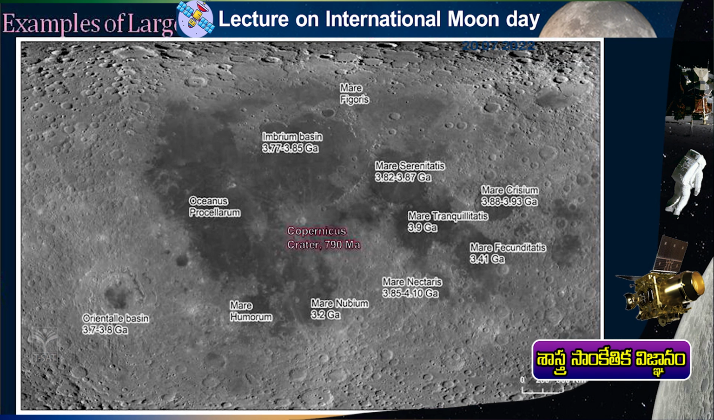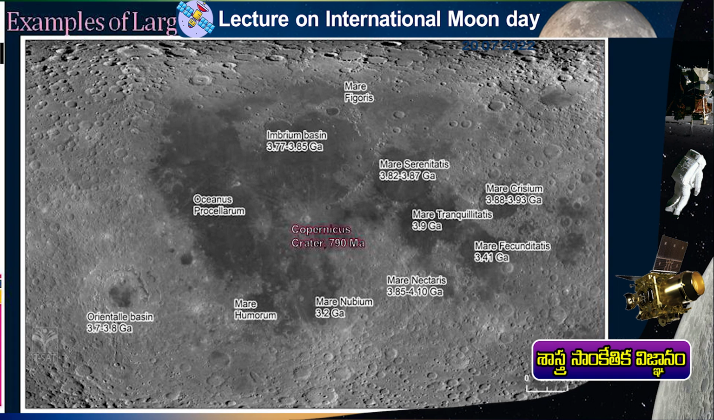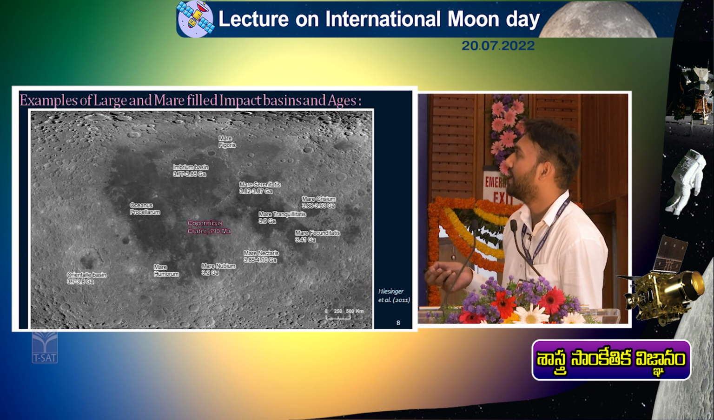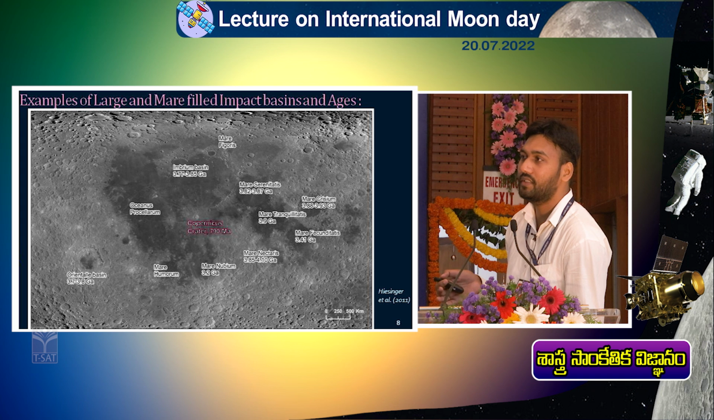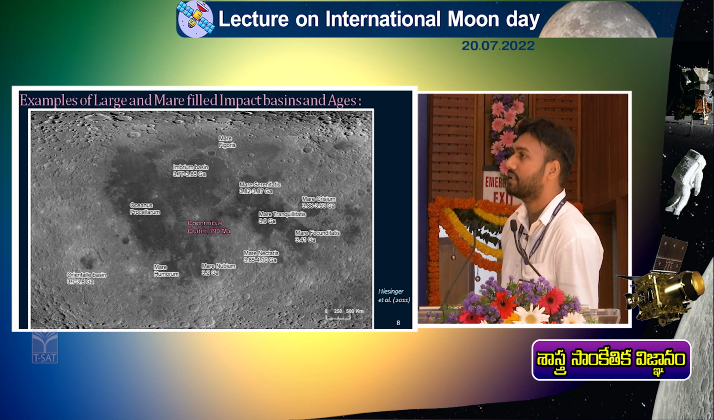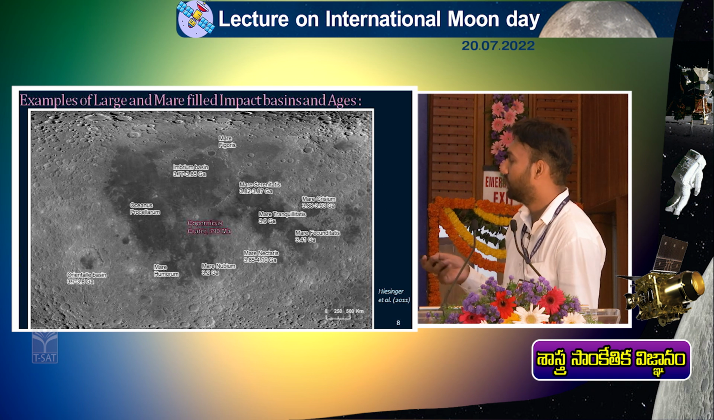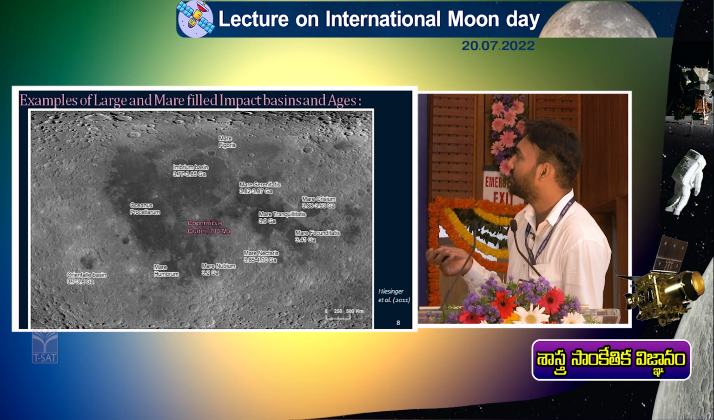So there was an object called Theia, which had a size of present-day Mars. It collided with the proto-Earth. Proto-Earth means it is not completely evolved as it is now. So it collided with the proto-Earth, and some debris was removed from the Earth and captured by Earth's gravity, which formed the proto-lunar disk.